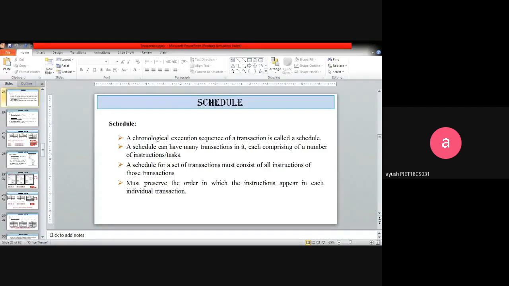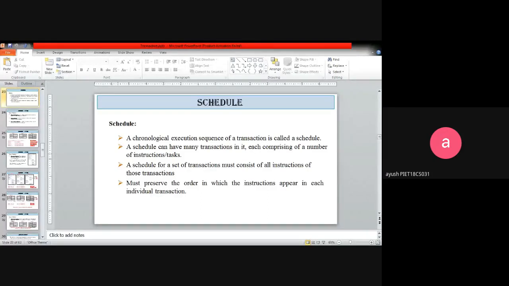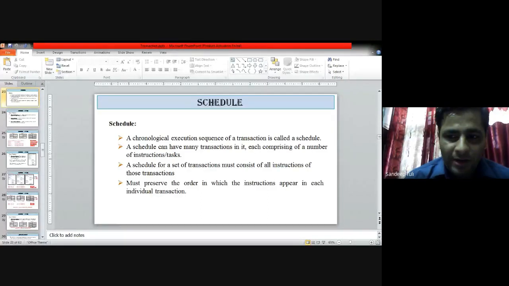A group of transactions. Okay, it's a group of transactions. Good. Schedule is a collection of transactions where multiple transactions can have various statements or instructions that need to be executed in parallel.